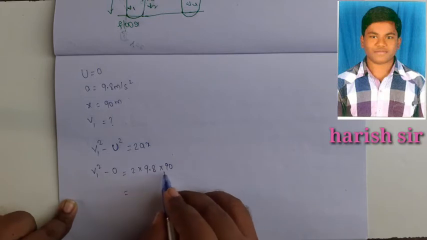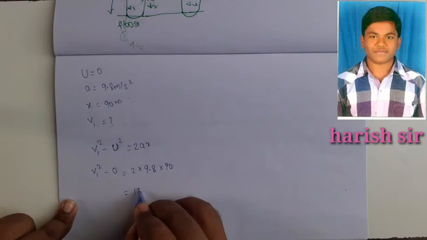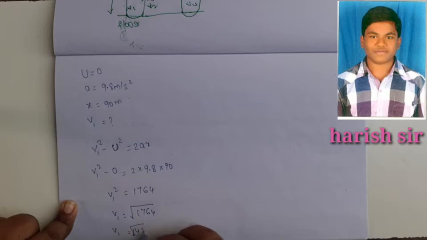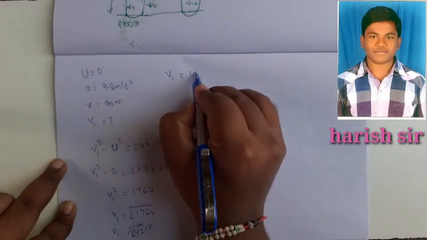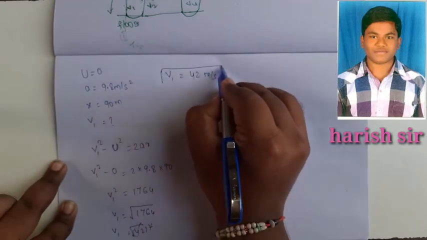So 2 into 9.8 into 90, its value is 1764. v1 square equals 1764, so v1 equal to under root 1764, which is 42 whole square, so the square root gets cancelled. So velocity v1 equal to 42 meter per second. That is the velocity value.